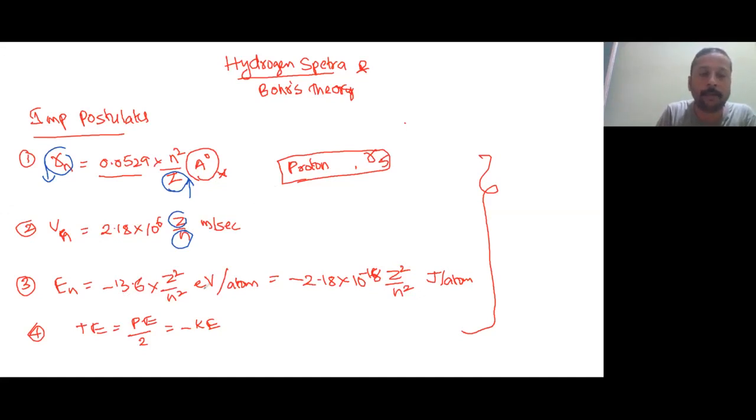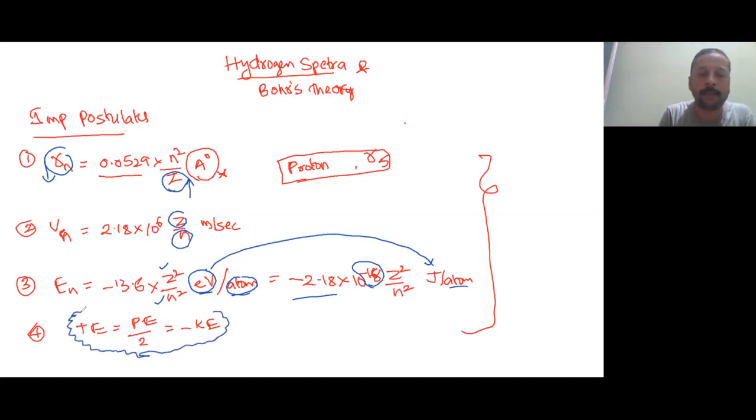Then energy of electron, and here also there are many misconceptions. See, this 13.6 is applicable only for one atom and in electron volt. That is the thing you have to remember. And here both are squares: directly proportional to atomic number square and inversely proportional to energy level square. If we convert electron volt into joules, then you will get this value, which is 10 to the power minus 18, per atom. Is it understood?